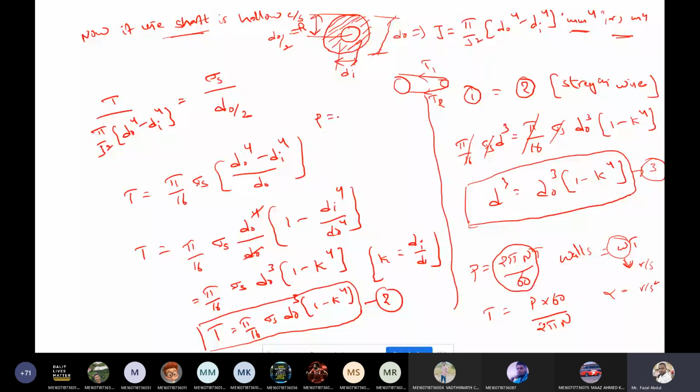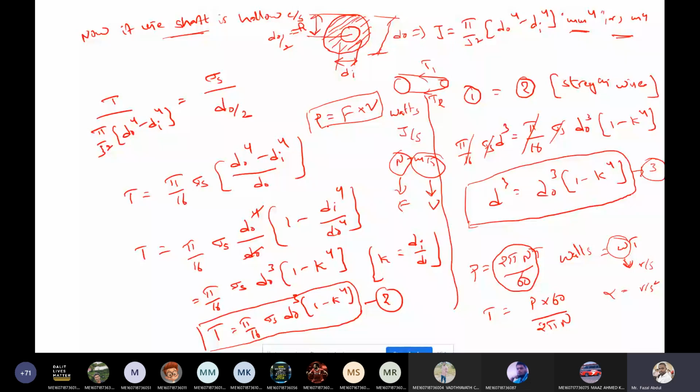When you don't know the equation, what is the unit of power? Watts, which is joules per second. Joule is Newton meter, Newton is force, and meter per second is velocity. Force into velocity will give the power.